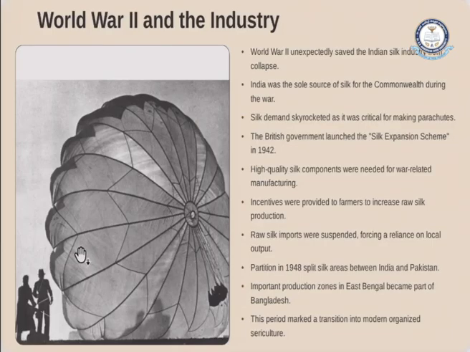India was the one and only source for the Commonwealth during the World War. So silk demand skyrocketed. That means silk demand went sky-high, for it was very crucial for making parachutes. Then what happened, the British government launched a silk expansion scheme in 1942.